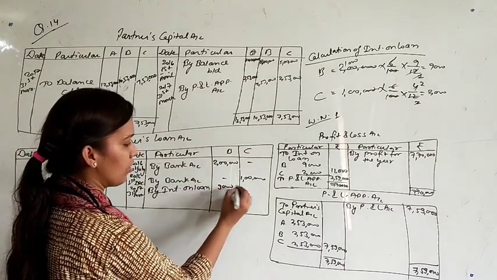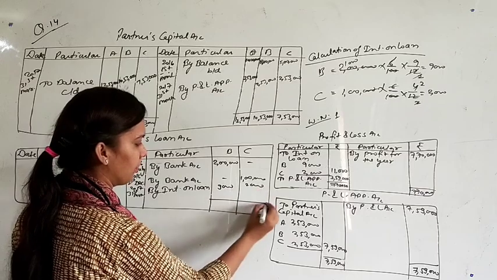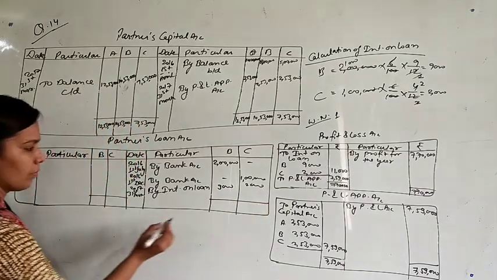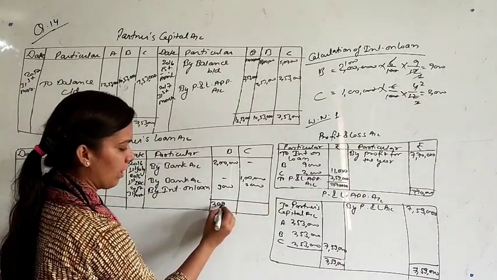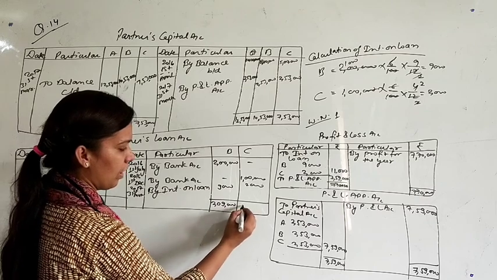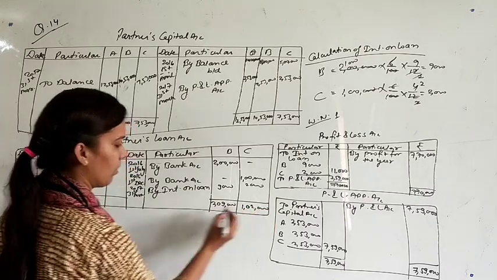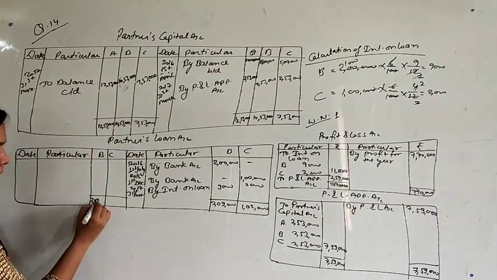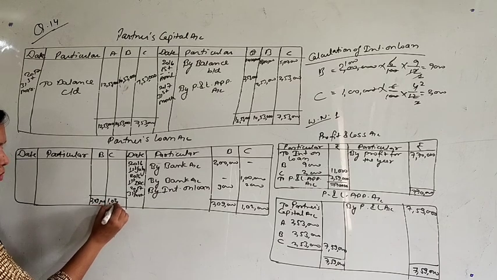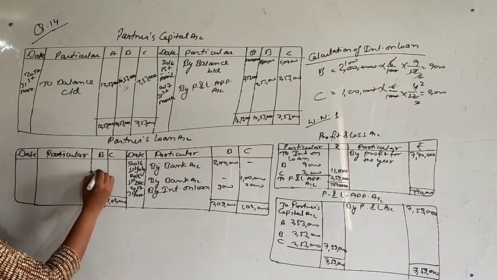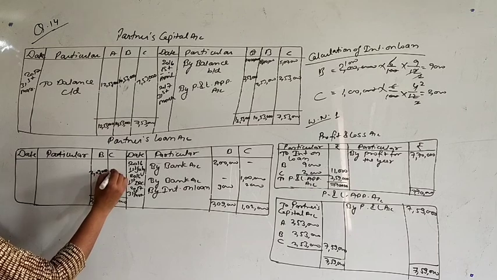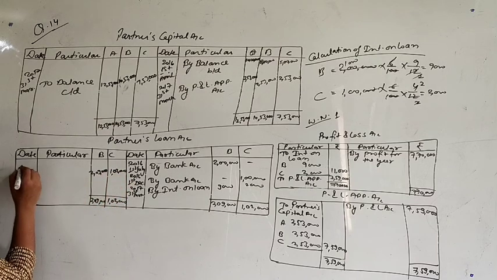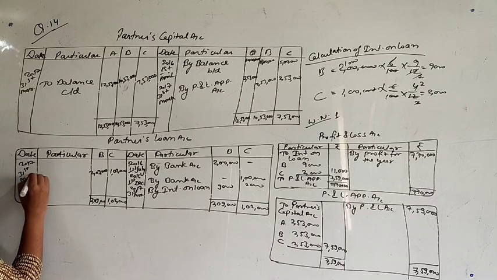Amount is 9,000 and 2,000. So it is 2,09,000 and it is 1,02,000. The same amounts will be their closing balance, 2,09,000 and 1,02,000 on 31st March 17